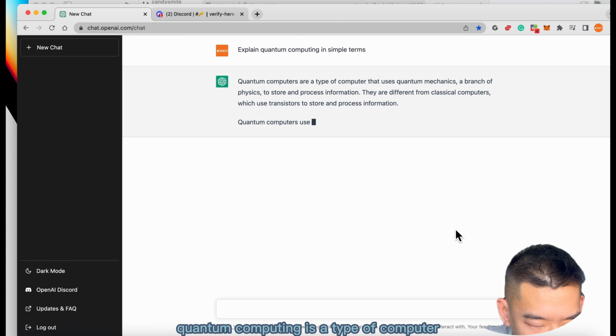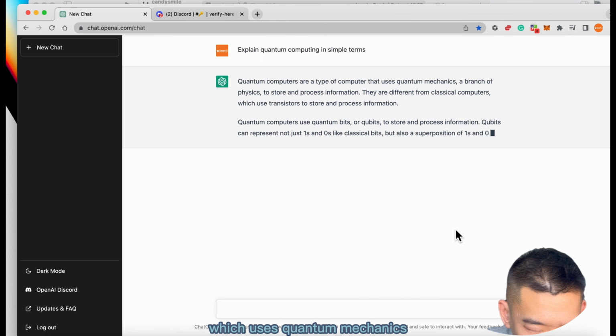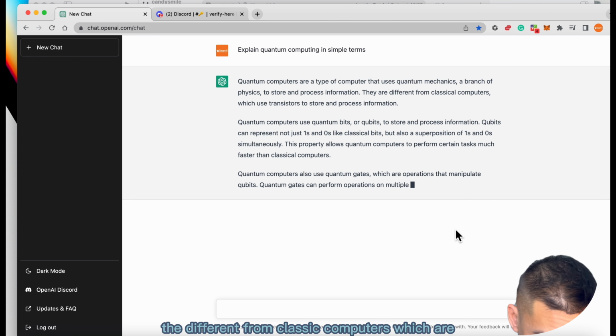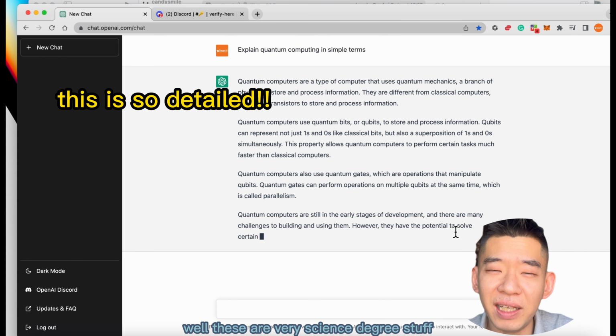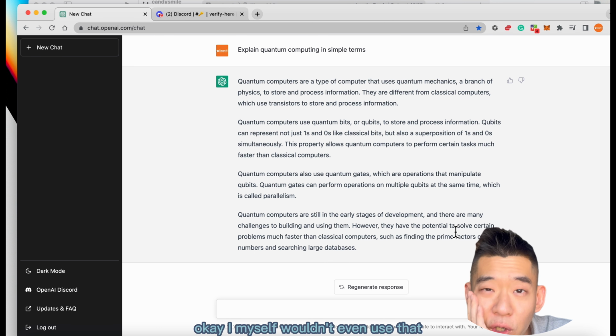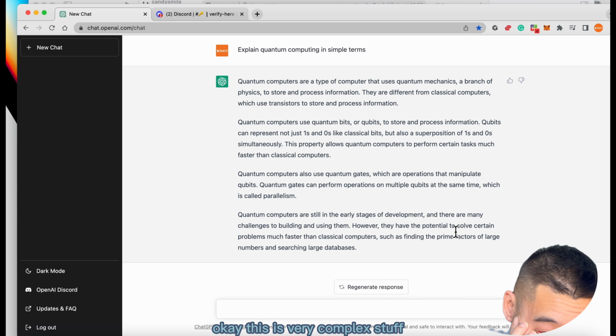Quantum computing is a type of computer which uses quantum mechanics, a branch of physics, to store and process data. They're different from classical computers, which use transistors. Wow, these are very science-degree stuff. I would say I myself wouldn't even use that, put it this way. Oh my goodness, this is very complex stuff.